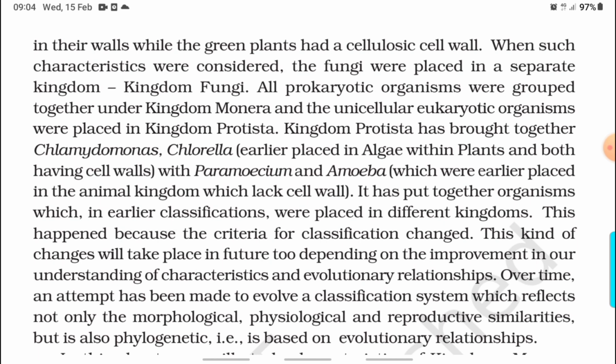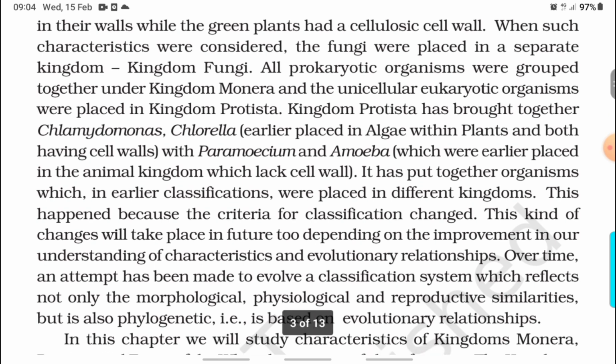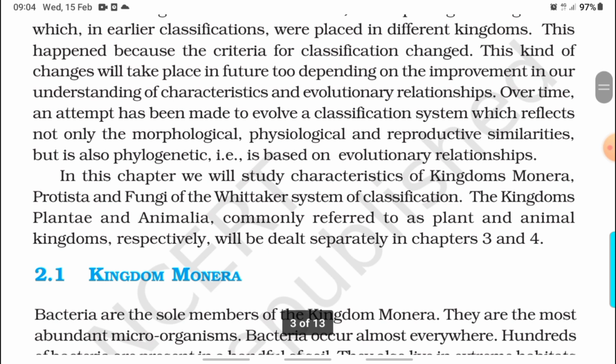Kingdom Protista has brought together Chlamydomonas and Chlorella, earlier placed in algae with plants and both having cell walls, with Paramecium and Amoeba, which were earlier placed in the animal kingdom and which lack a cell wall. It has put together organisms which in earlier classifications were placed in different kingdoms. This happened because the criteria of classification changed.